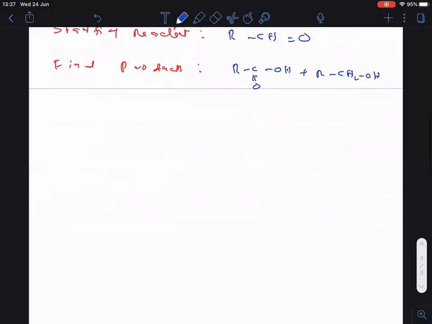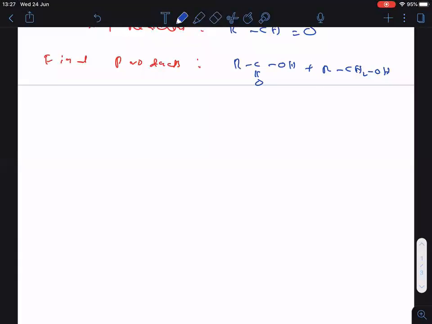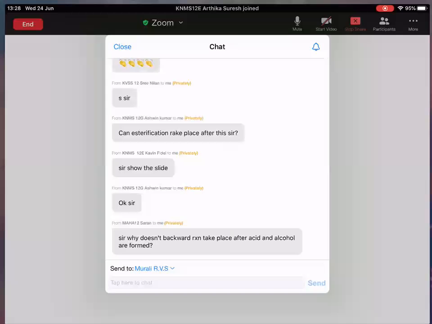So now, let us take one question so that we can understand clearly. CH3CHO, when treated with aluminium methoxide, followed by acidic hydrolysis. Directly tell me the products. I will check the chat box. Come on, tell me the products now.